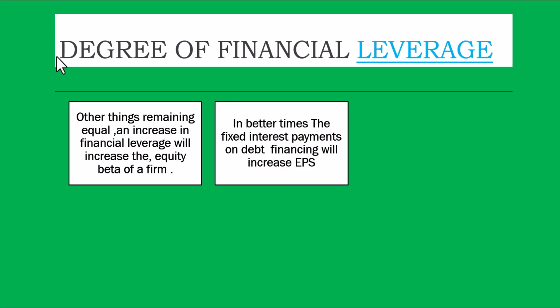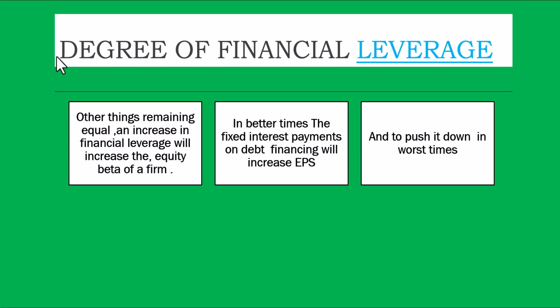In better times, the fixed interest payments on debt financing will increase the EPS and push it down in the worst times. Because if the sales come down, because of the leverage also, the cost remains the same and the sales come down, it will lead to more loss to the company, okay? Because the company has to meet the interest cost. The interest cost is fixed. The company has taken a loan. If the company's sales drop, the company's profits also drop significantly.